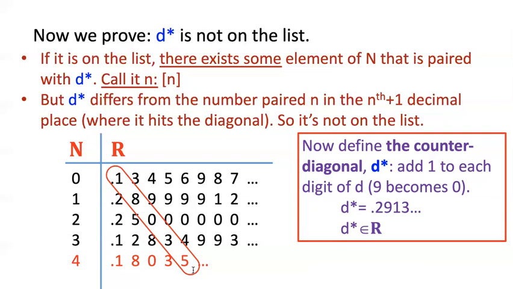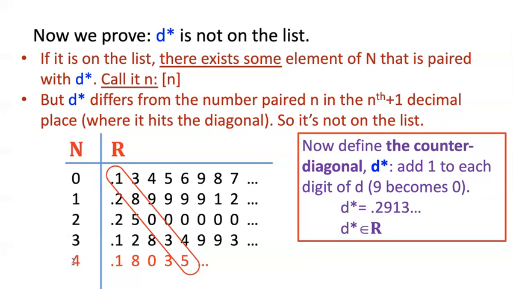wherever it could exist on the list. Maybe it's paired with 4, for example, or just call it N, whatever that is. Imagine that D star is on the list somewhere. This is like a mini reductio to prove to you that it's not on the list. Well, if it is on the list, there's some natural number over here that it's paired with, whatever it is.